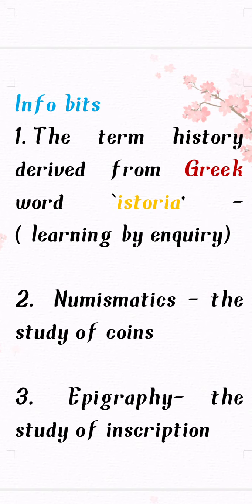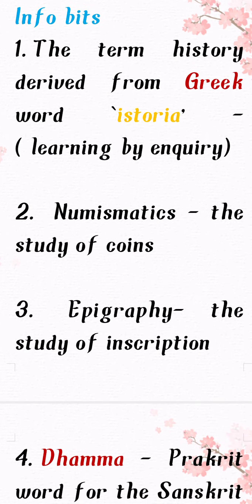Info bites. The term history derived from Greek word historia, means learning by inquiry. Inquiry means we will study by asking or we will study on our own by searching. These are called inquiry. So the term history is derived from Greek word historia. Numismatics means study of coins. Study of coins is called numismatics. Study of inscription is called epigraphy. Inscription means the written words in temples, pillars, metal pillars, rocks. These are called inscription. So study of inscription is called epigraphy.